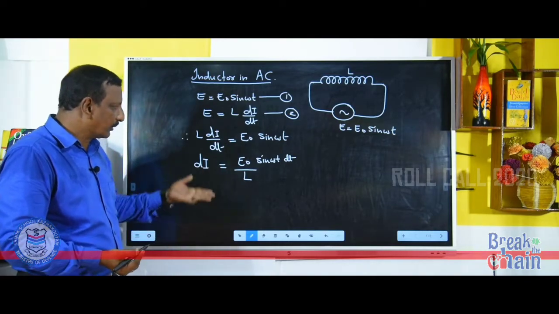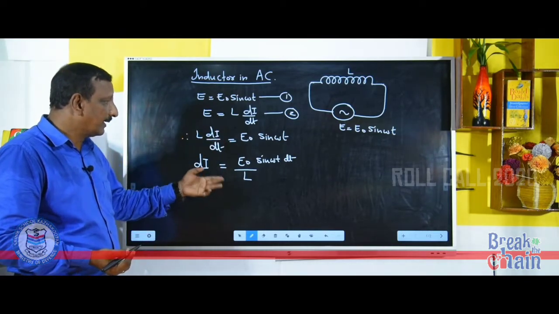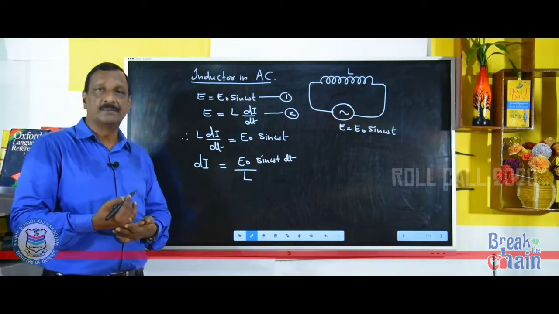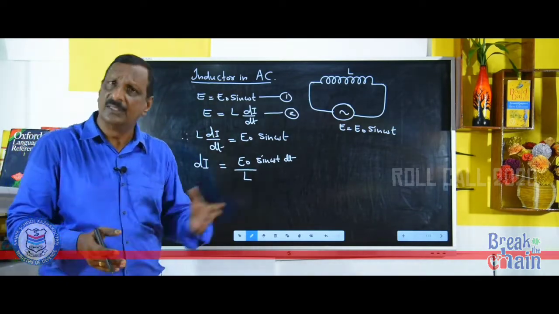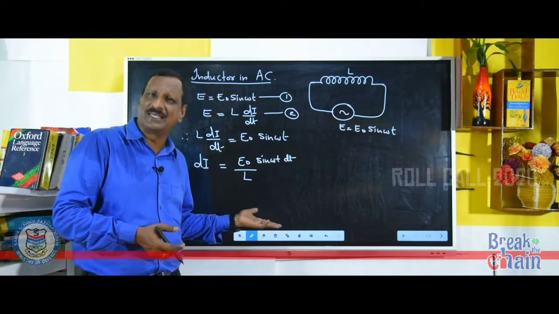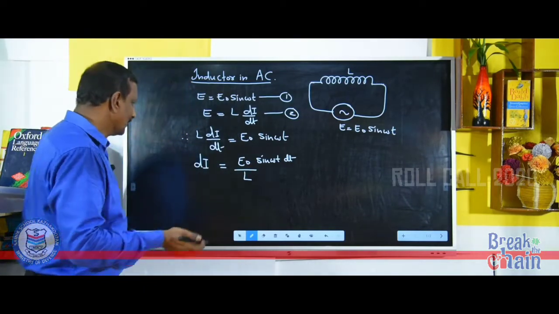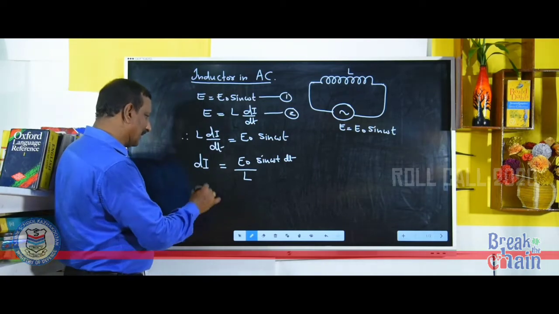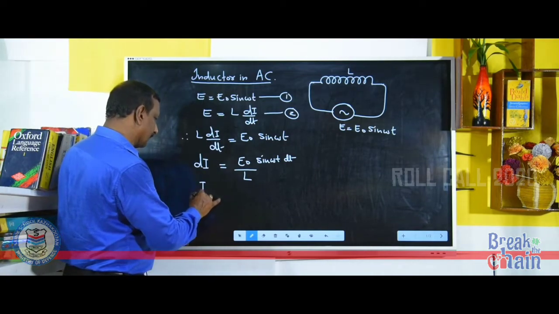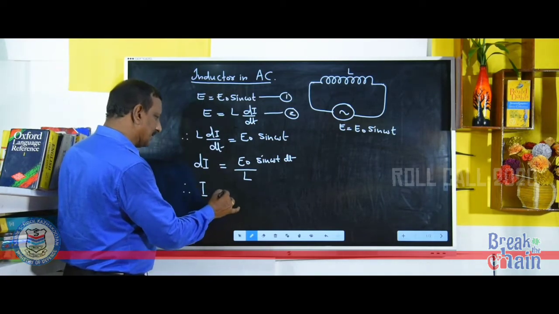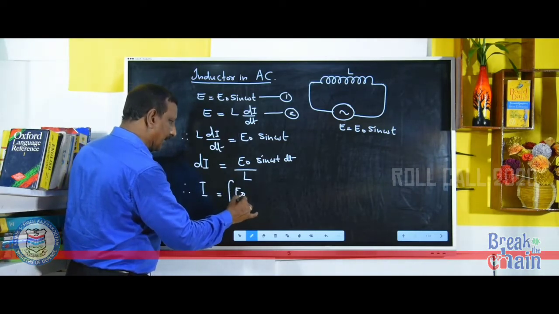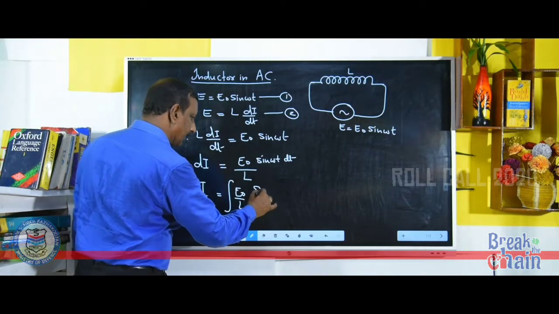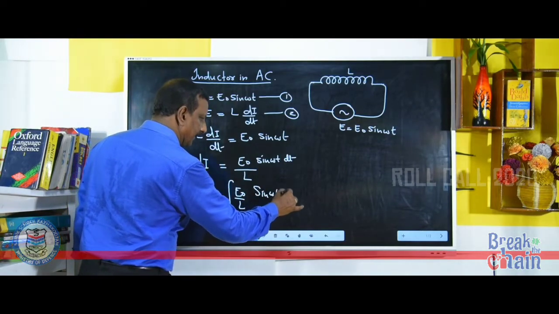Di is equal to E0 by L sin omega t dt. Our aim is to find the equation for maximum current. So, we have to integrate this equation. So, what is I? Integral di. So, I is equal to integral E0 by L sin omega t dt.